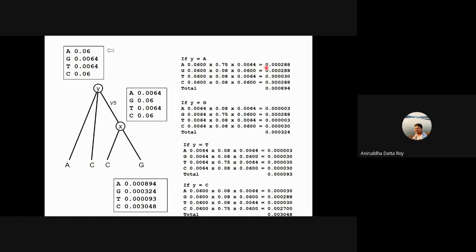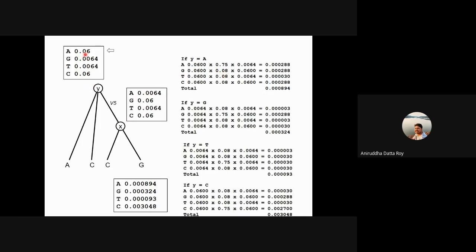So that gives you one value. Now you keep Y as an A, you stick to Y as an A, and you change this to G, right? So you're going from A to a G. And now remember, since you're going from one base to a different base, it is Pij. And therefore, you will multiply it by 0.08, right?